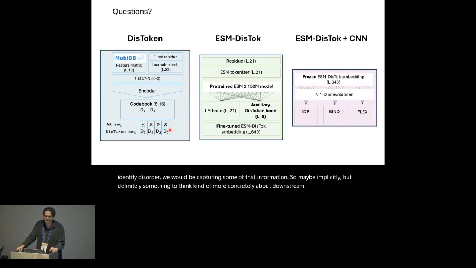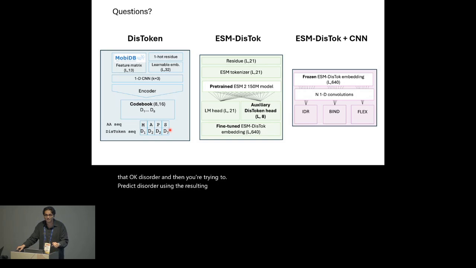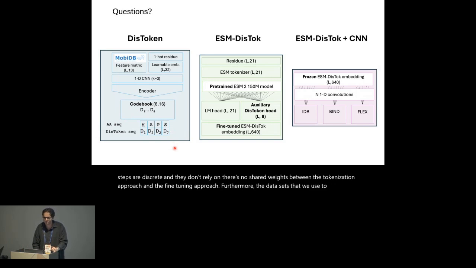I'm not sure exactly how you generated the tokens, but there seems to be a little bit of circularity in that the tokens relate to disorder, and then you're trying to predict disorder using the resulting embedding. Yeah, I can see that. Each of these steps are discrete, and there are no shared weights between the tokenization approach and the fine-tuning approach. Furthermore, the data sets that we used to evaluate the model were split based off of sequence similarity to the training data set. So we were trying to be as agnostic as possible.